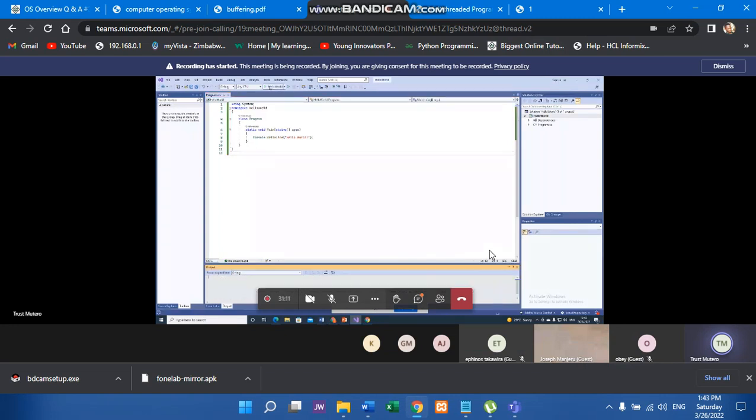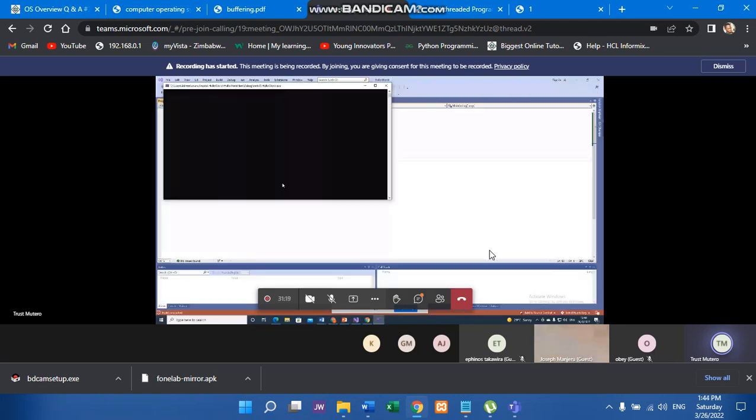All right. Depending on how fast your machine is, it can take a bit of time building the output, right? So this is the output. You see here